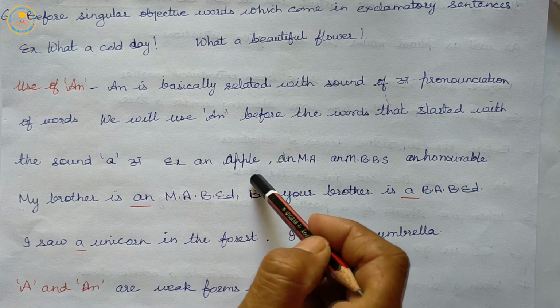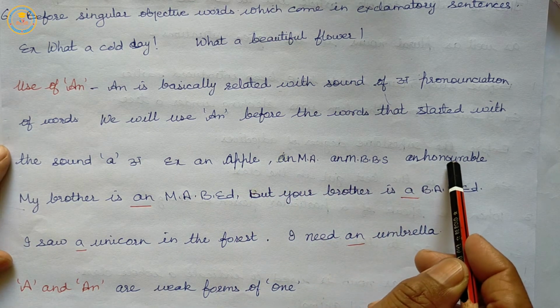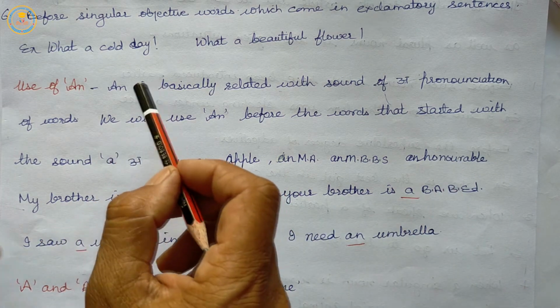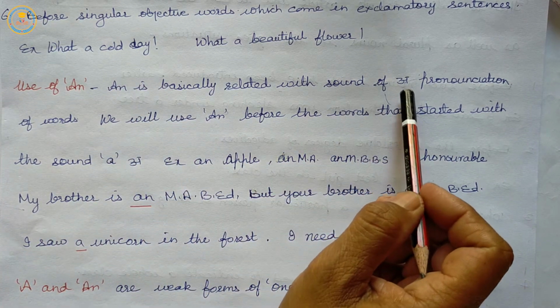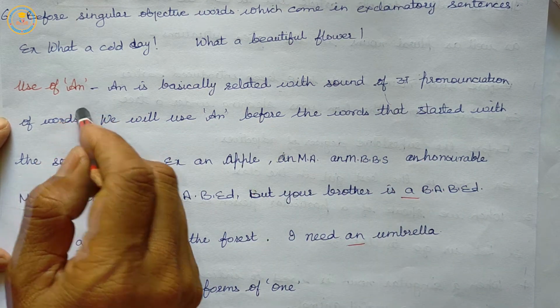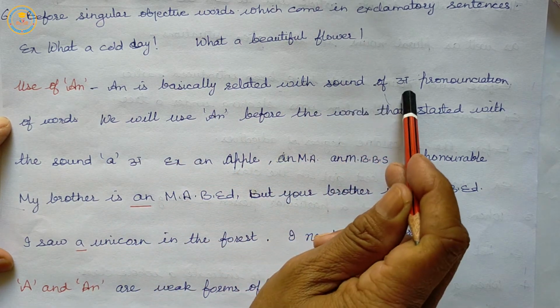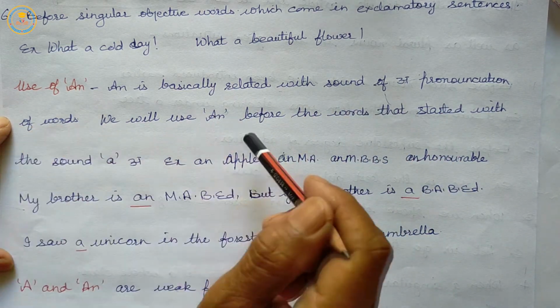Example: an apple, an MA, an MBBS, an honorable. So, वह शब्द जिनकी ध्वनि अ आए उसमें हम an यूज करते हैं.